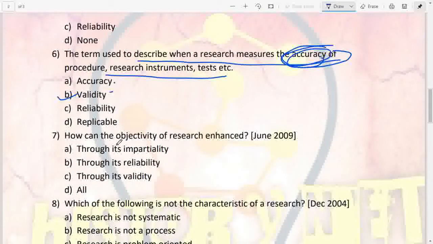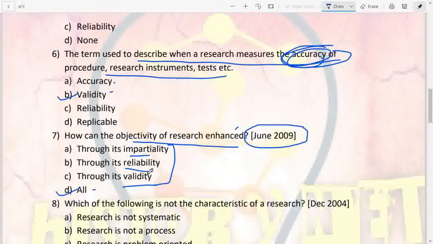Next we have, how can the objectivity of research be enhanced? It has been asked in June 2009. Through its impartiality, through its reliability, through its validity, all. So the answer is all. With all these three we can enhance the objectivity of research better.